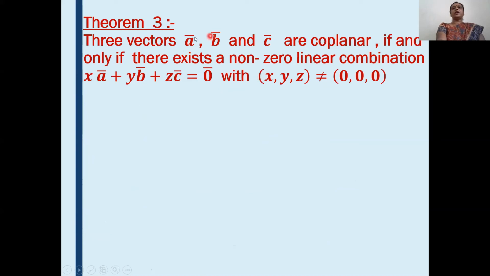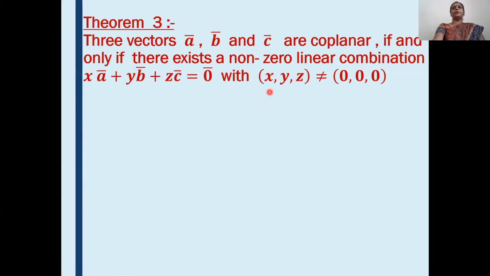What is given here? A bar, B bar, C bar are coplanar vectors and we have to show that these vectors satisfy this linear combination where at least one scalar should be non-zero. All three should not be equal to 0; at least one should be not equal to 0. Okay? We will prove this theorem.